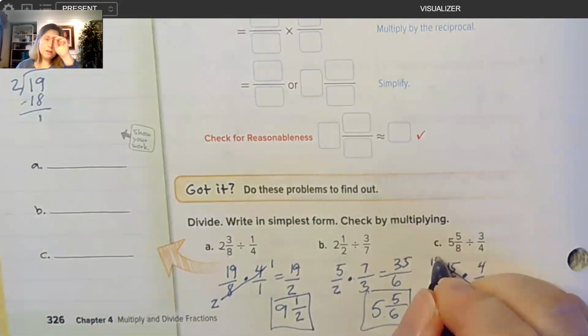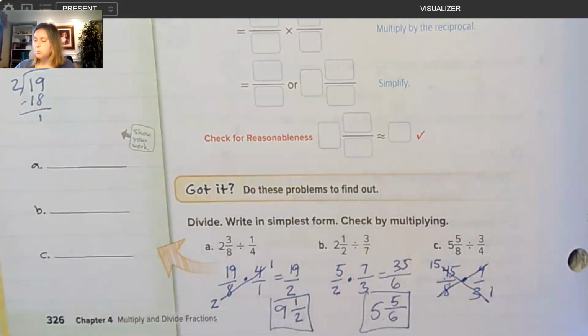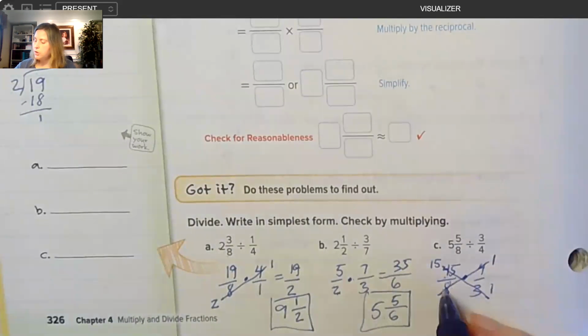Okay, and there are other fun divisibility rules too. We'll learn those as we go. All right, then 15, and then 4 and 8. Can we cross cancel there? Yes, we can. 8 and 4 are both divisible by 4. 4 divided by 4 is 1. 8 divided by 4 is 2.